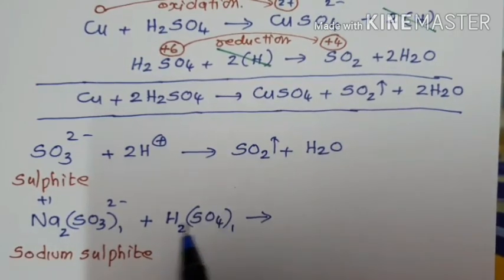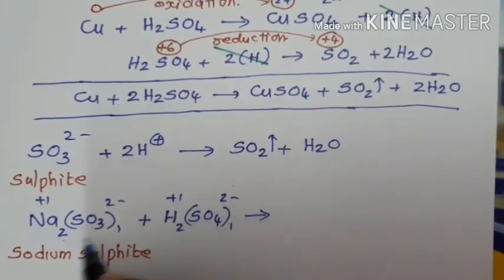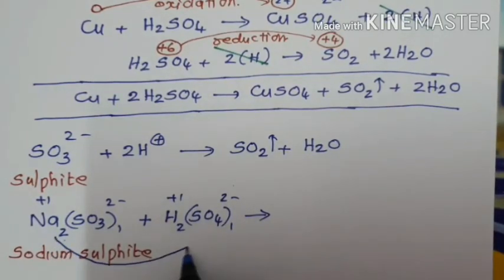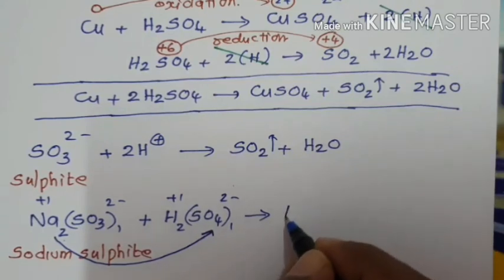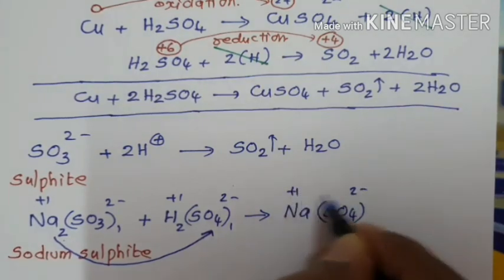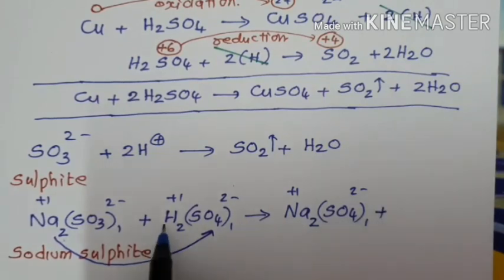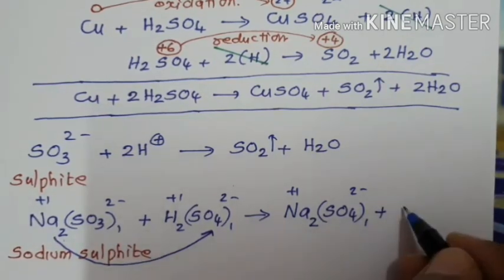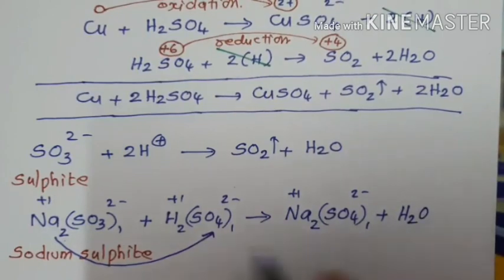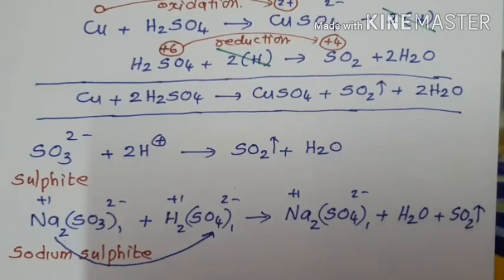So, which combines with which? This Na plus ion combines with the sulfate 2 minus ion, plus combines with the minus. Form sodium sulfate. Sulfate 2 minus ion, sodium plus 1. When you write it, Na2, here 1 plus. H2 removes 1 oxygen as H2O. So remaining you have SO2, liberation of SO2.